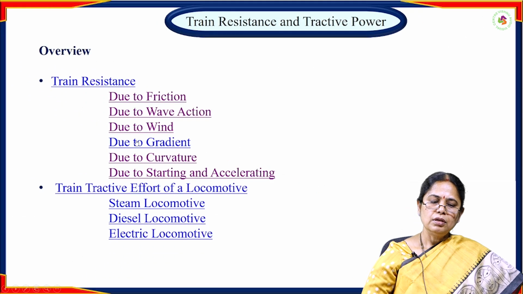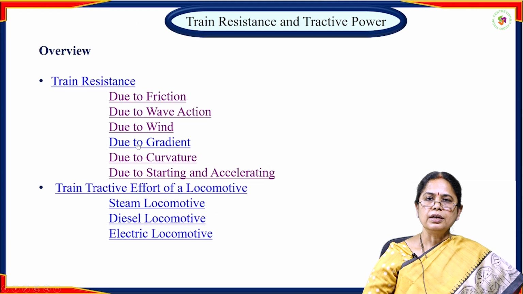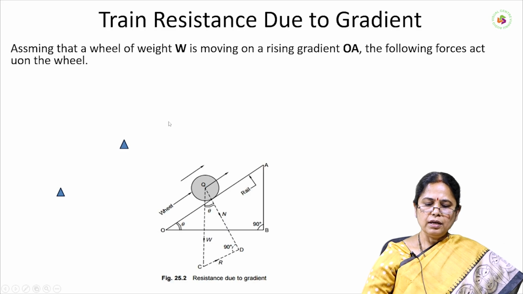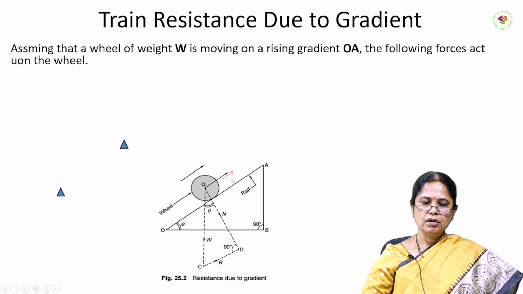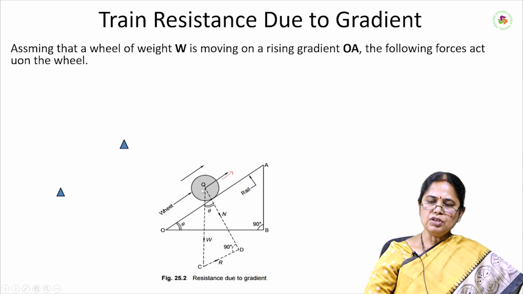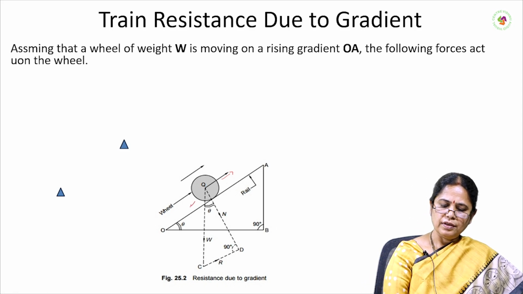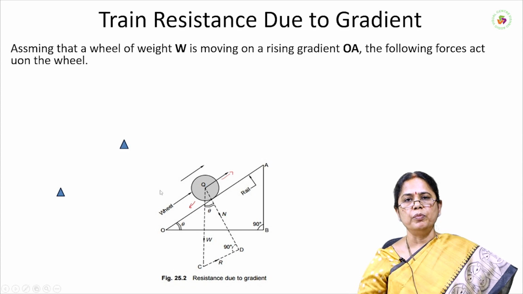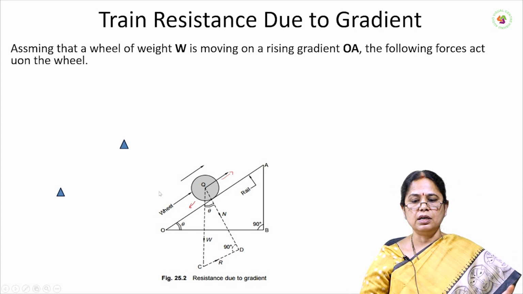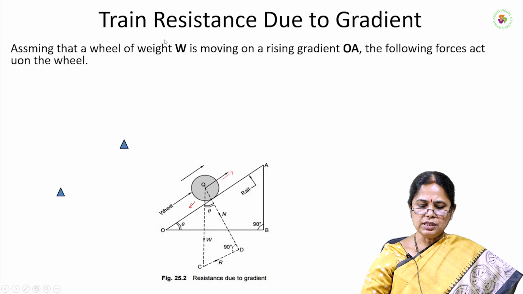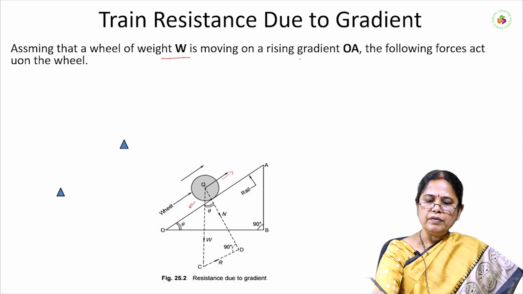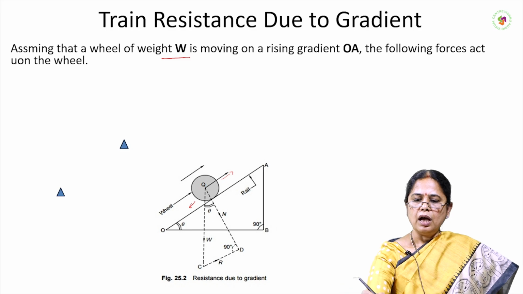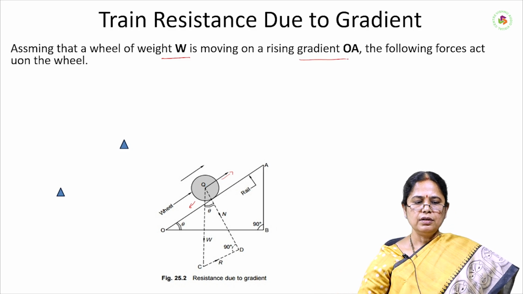So next, the train resistance due to the gradient. Definitely because of the gradient, when the train is moving in an upward direction, some resistance is also offered opposite to the direction of movement of the vehicle when it is ascending. W is the weight of the train and OA is the rising gradient.